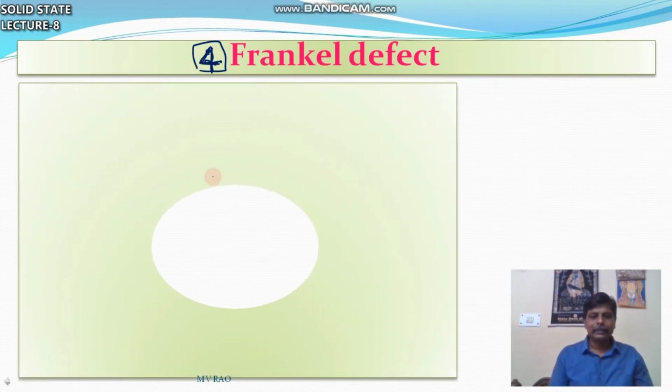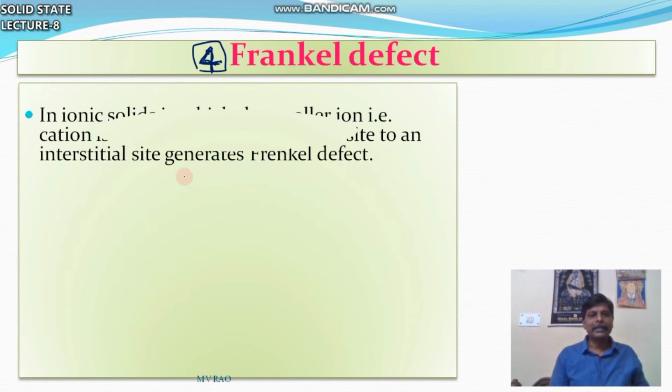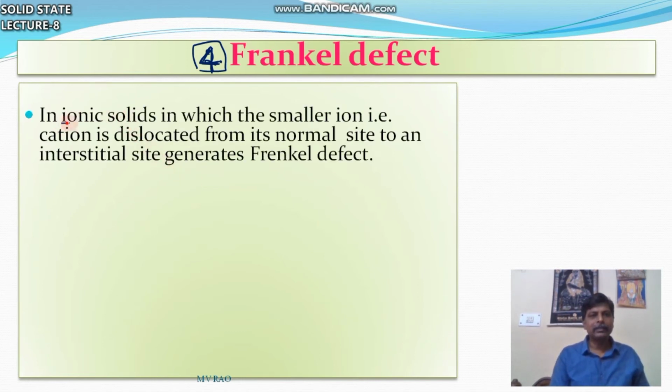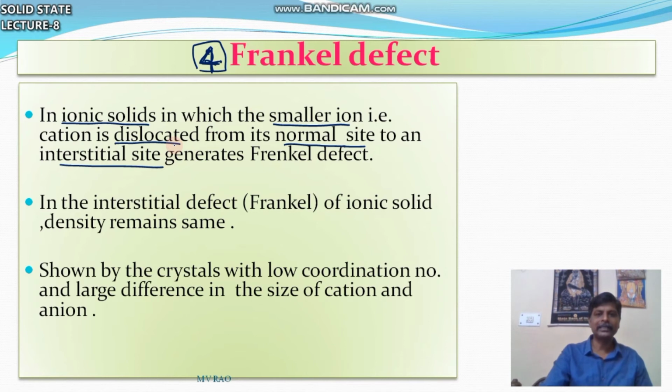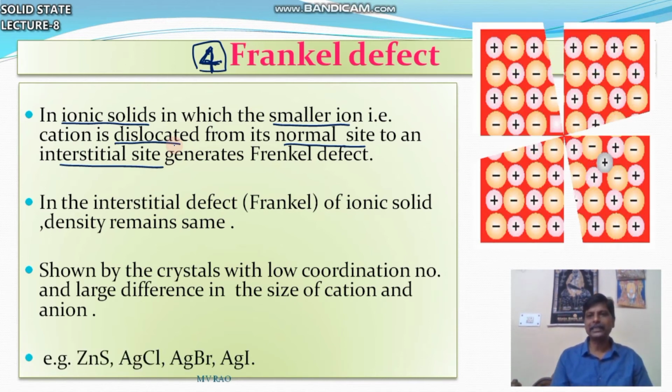Frenkel defect can also be found in ionic solids. The smaller ion, generally the cation, is dislocated from its normal site to an interstitial site. That means the cation leaves its lattice position and occupies an interstitial site.